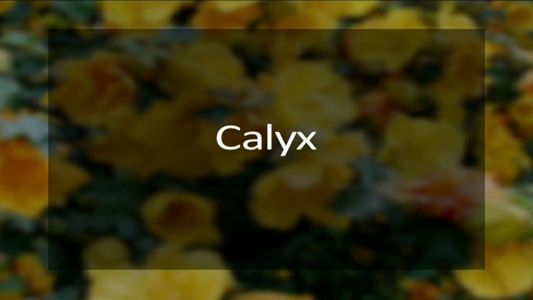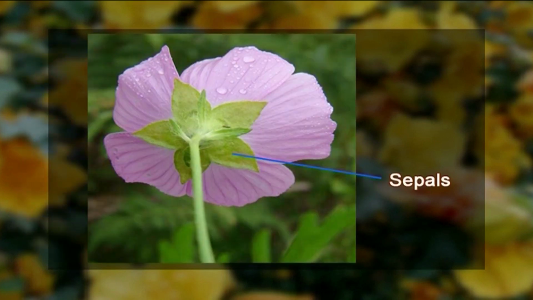Now, the individual parts of the flower, starting from the calyx. The calyx here comprises sepals, which are usually 5 in number, but rarely they can be 3 or 4 also.